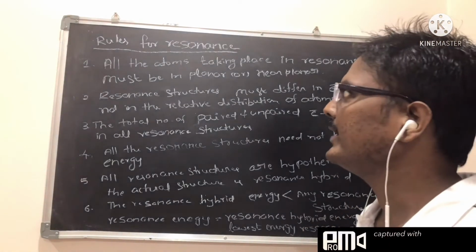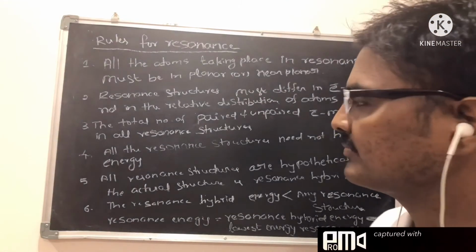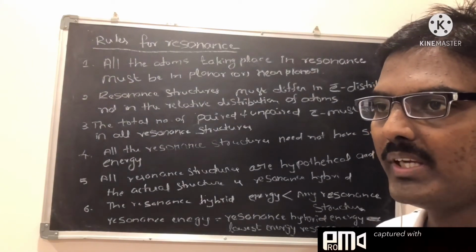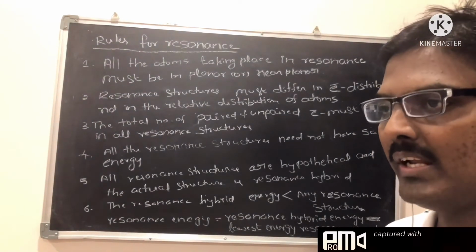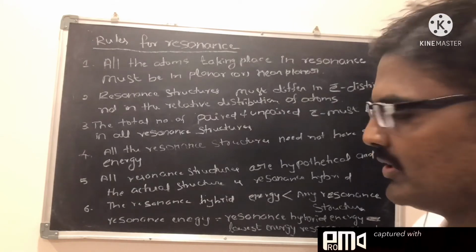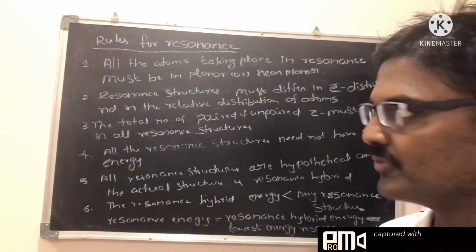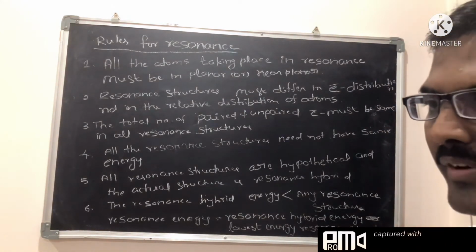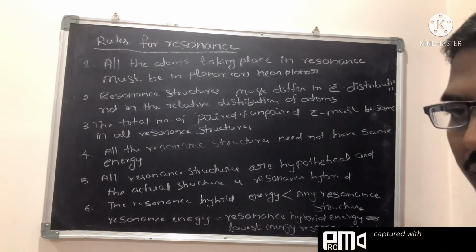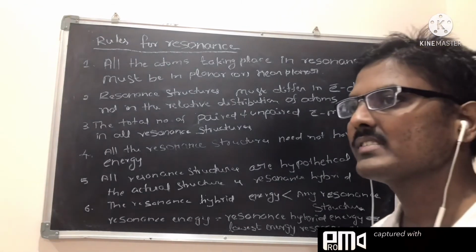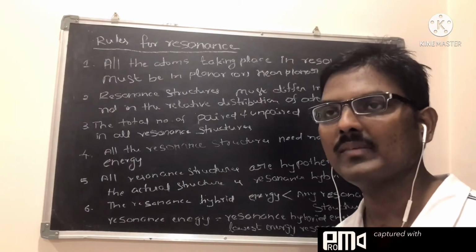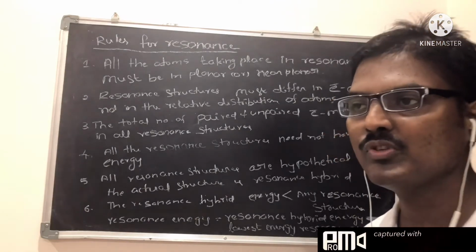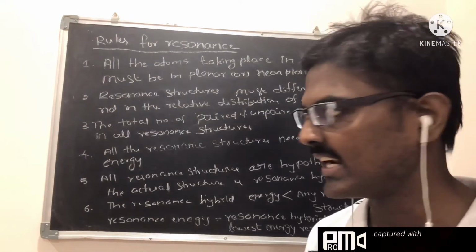Now we can see the rules for resonance. The first one is that all the atoms must be planar or near planar in the case of a molecule. The second one is that the resonance structures differ only in electronic distribution, not in the relative positions of the atoms. Atoms may change, but the electronic distribution must be the same. This is the second rule.